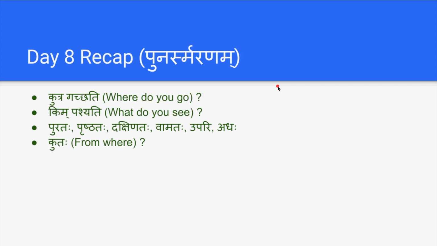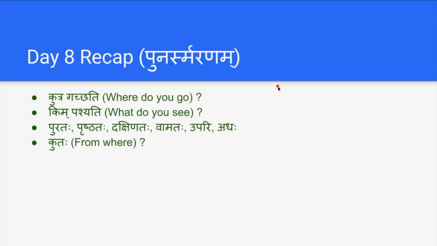And the next thing which we have seen in the last class was Kutaha. It means from where. Balakaha Gacchati. Balakaha, the boy goes. Balakaha Kutaha Gacchati. From where the boy goes. Basically, from where does the boy go?